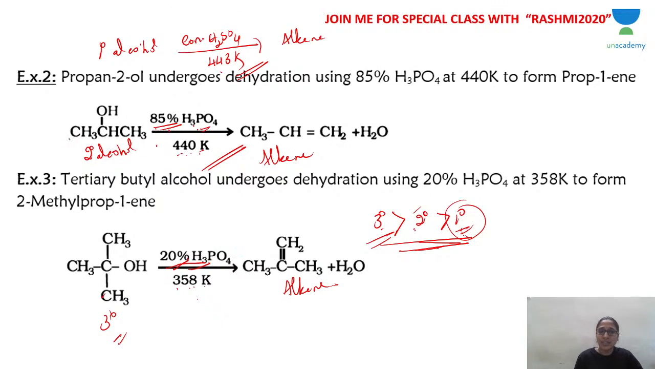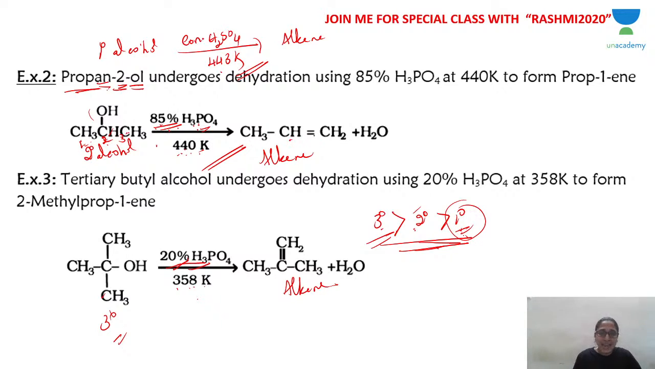Okay, now let's go to the secondary alcohol. That is 1, 2, 3. So 2-propanol, or propan-2-ol. Three carbon atoms, all carbon single bonds. At the second carbon atom you have an OH group. So propan-2-ol undergoes dehydration by 85% phosphoric acid at 443 Kelvin. The second carbon has OH. So either from the first carbon H will come out or from the third carbon. Let's say from the third carbon H will come out.